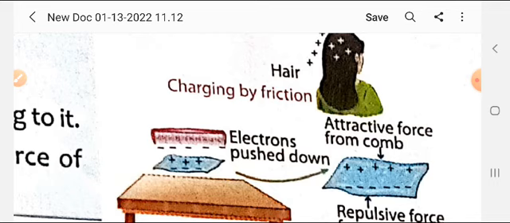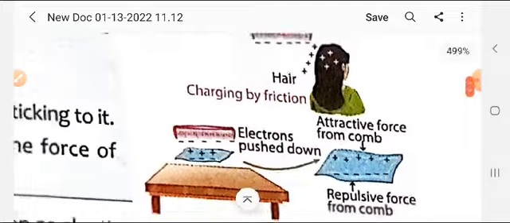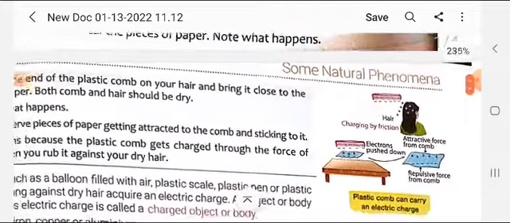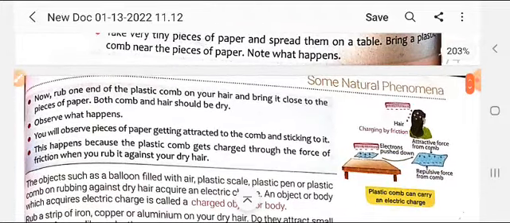If they had opposite charges, then there would be attraction between them, but it's not so. So student, this way of creating a charge by rubbing one body against another and getting charged is called electrostatic force. I am just re-explaining this topic today.